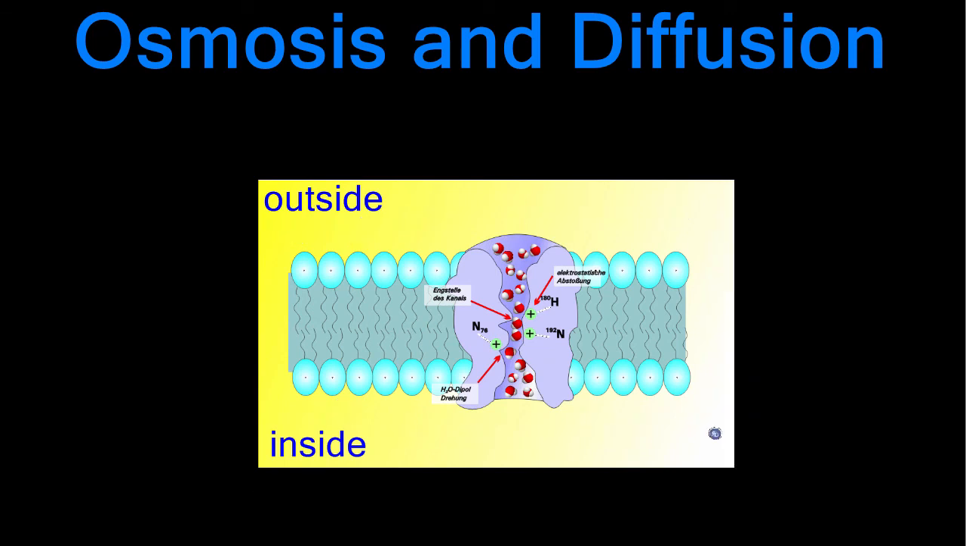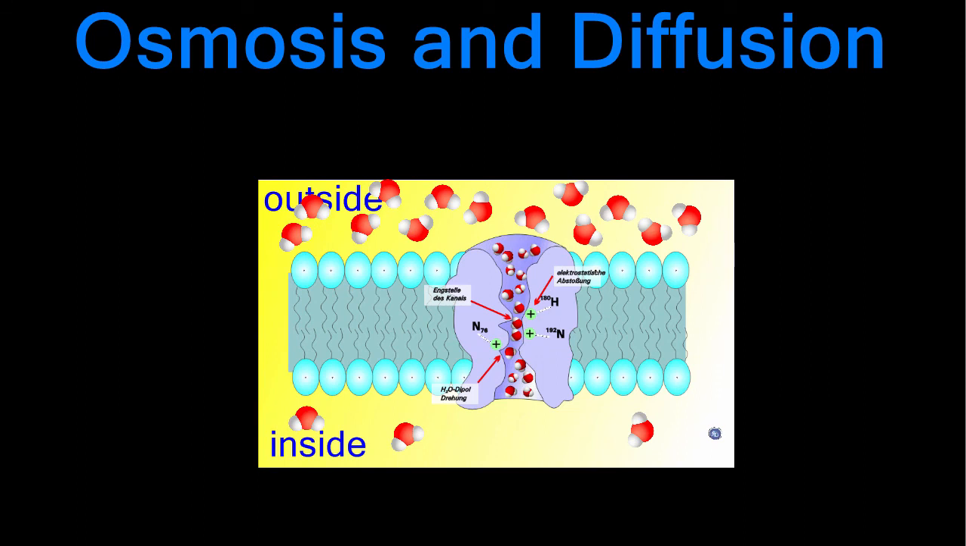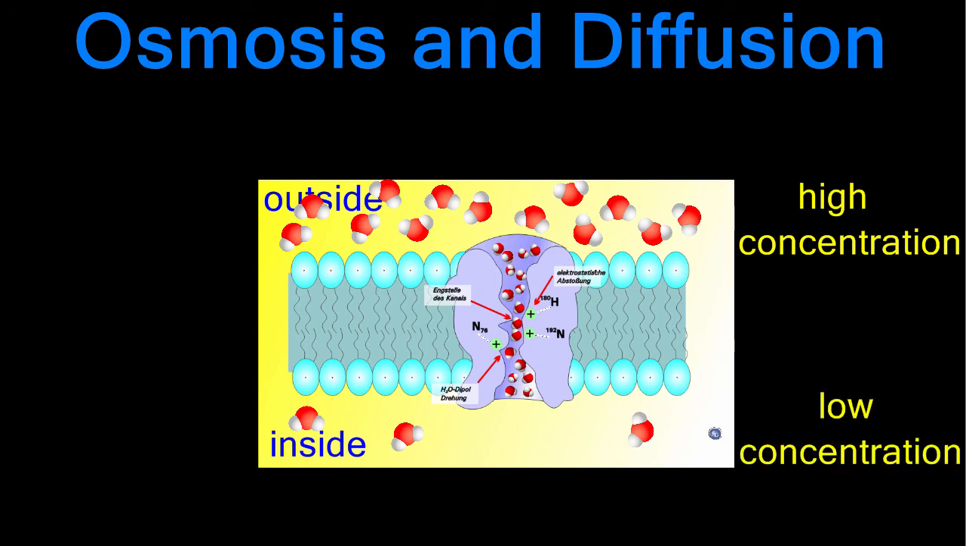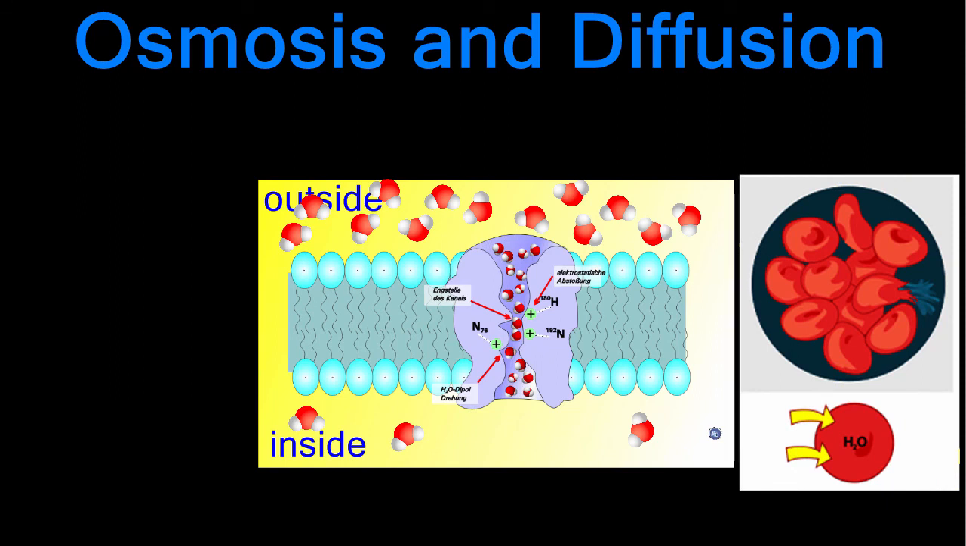If a cell found itself in an environment of pure water with no salts, the concentration of water would be greater outside of the cell and lower inside of the cell. In this case, osmosis would cause the water to flow into the cell. Too much water flowing into the cell would cause it to burst and die.